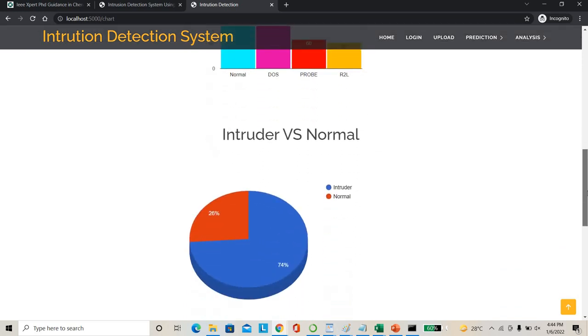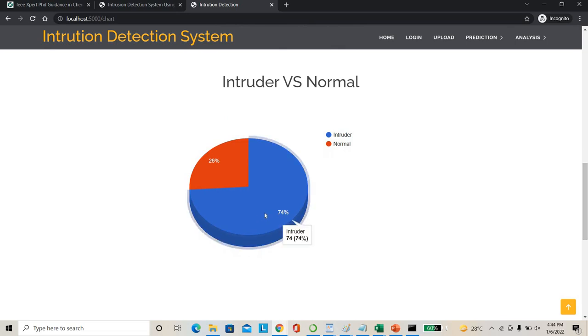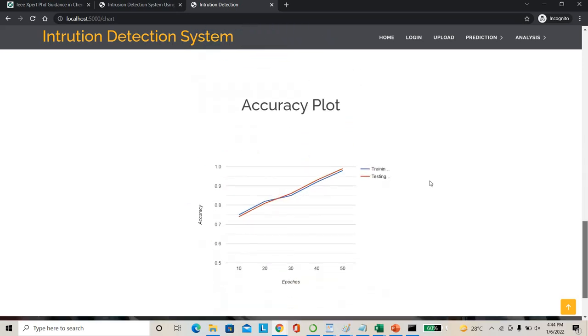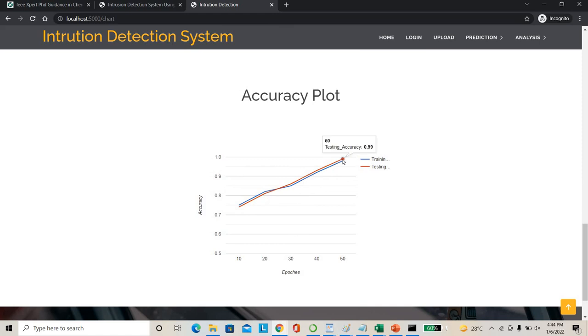These are the attack types. In the overall system, 74% of connections belong to intruders and 26% belong to normal. Again, I'm going for the accuracy. I'm getting around 99% as testing accuracy and 98% as training accuracy.